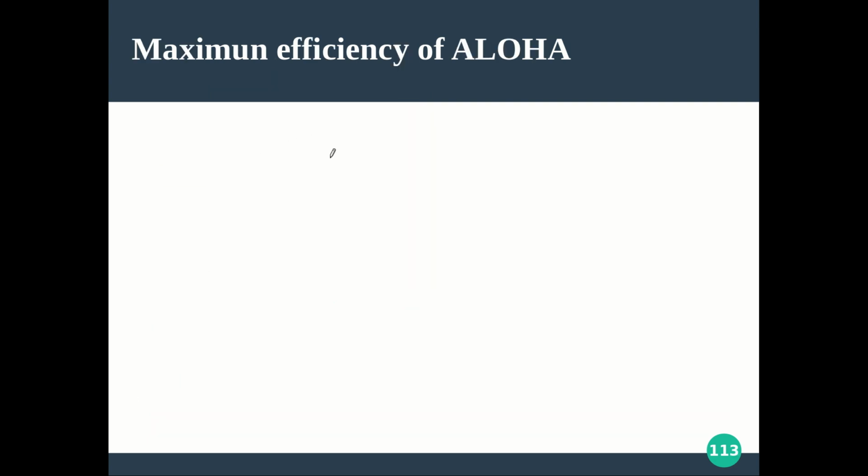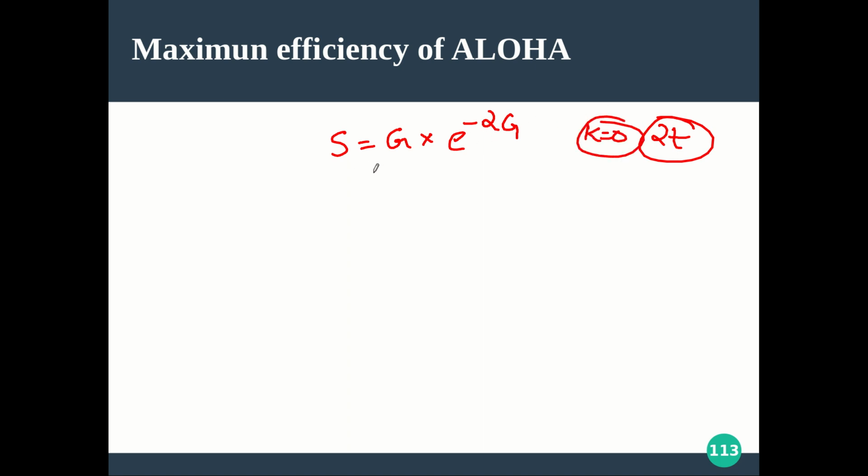So for the maximum efficiency, what we obtained is that S, the channel utilization or throughput, is equal to the offered load g into e raised to minus 2g. Hope this is clear for you, how you are getting e raised to minus 2g from the Poisson distribution. During the vulnerable time 2t, how many frames are generated? We have a formula, and in that formula the probability of getting k to be 0 is what we obtained as e raised to minus 2g, and that indicates the success. Hope it is clear. Now see, what I have to find out is the maximum, S max, right? So how will you get this?